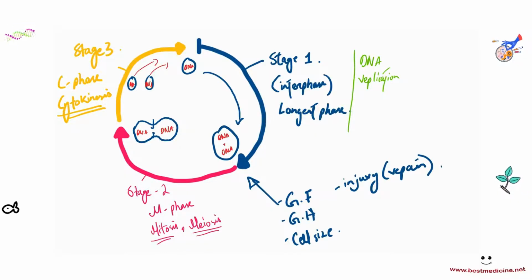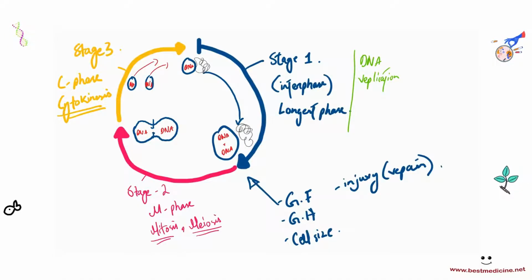Stage 1 is when a cell has just been born. In stage 1, it will grow in size, it will increase its number of organelles, make more proteins, and very importantly, it will replicate its DNA. So in stage 1, what would occur is that you have chromatin, right? The DNA is present as chromatin. I'm just going to draw it on the right side. So thread-like structures, chromatin. At the end of stage 1, you still have chromatin.